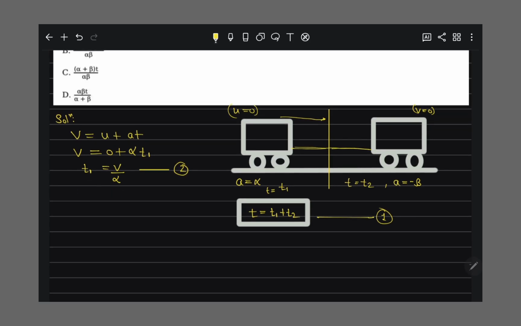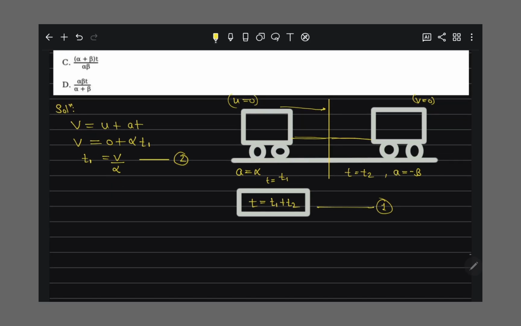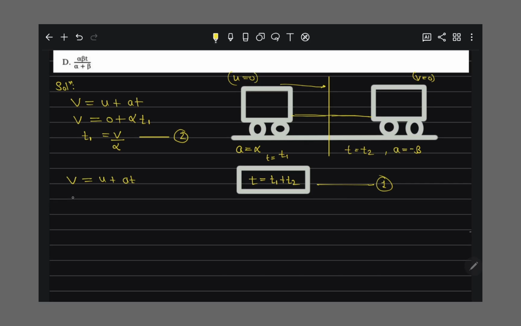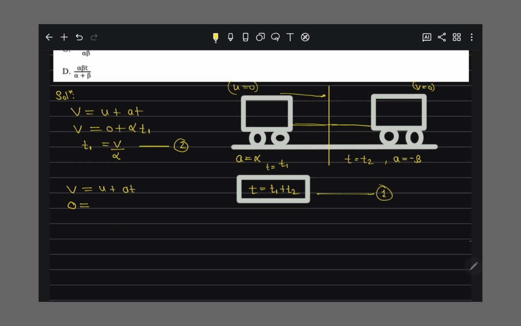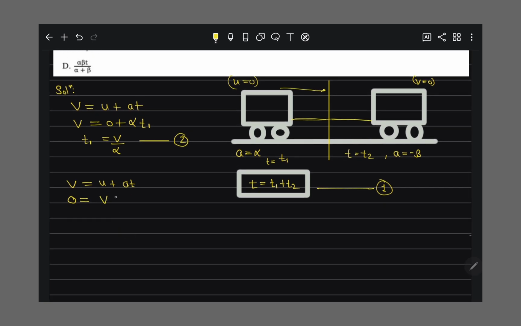And then after that again I apply the equation of motion, v is equal to u plus at. The final velocity becomes 0 and their initial velocity at this point I say is v.